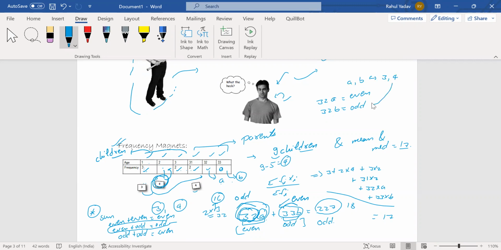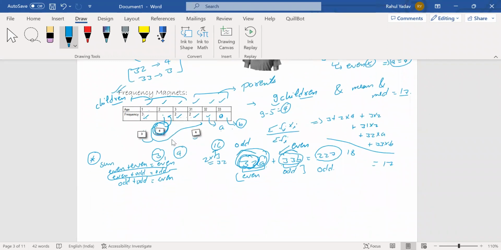So if I take the value 4 over here, this term will come out to be even. That is not a possible case. That means our b must be equal to 3. This implies our a must be equal to 4. Okay, so now I have assigned the values to this particular table. So I can see the frequency for the 32 age group is A, and I know A equals 4. And for 33, the frequency comes out to be 3. Okay, so I have completed the table.